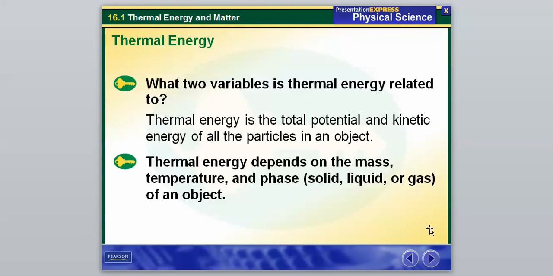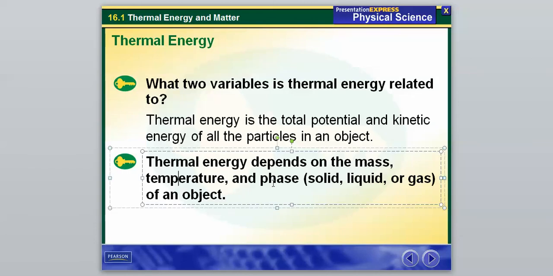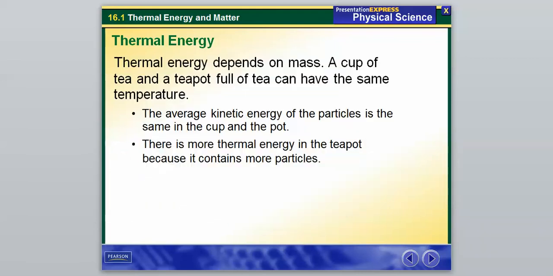And so, that's just to wrap up temperature. To focus more on the thermal energy portion, there are factors that are really going to affect thermal energy. And remember, I already gave us this definition, but here it is again: thermal energy is the total potential and kinetic energy of all the microscopic particles in an object. It depends on the mass and the temperature. Okay, so it has two variables, and right here it gives us three. It depends on the mass, the temperature, and the phase of an object, whether it's a solid, liquid, or gas. So those are the things that are going to affect thermal energy.